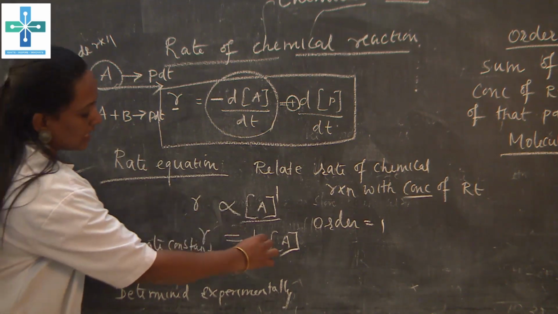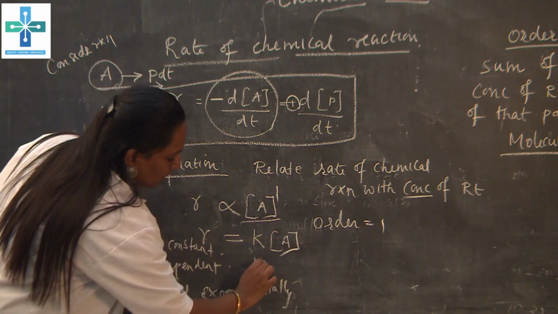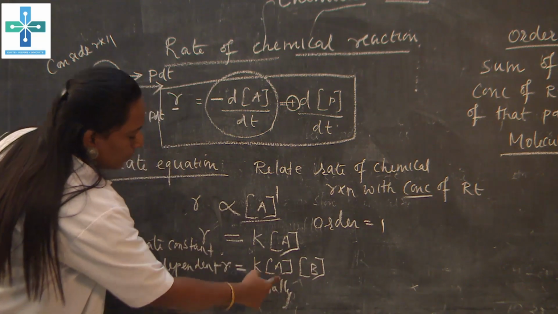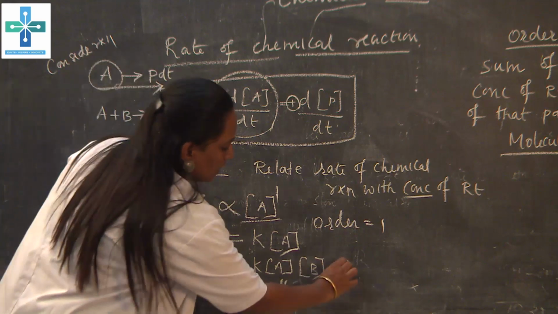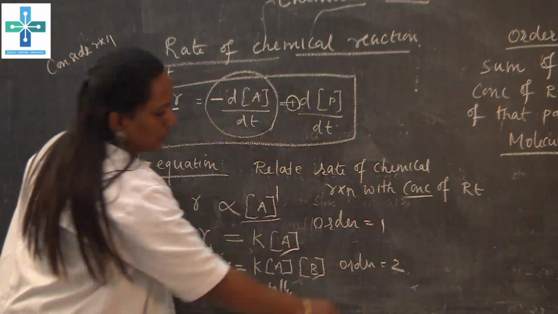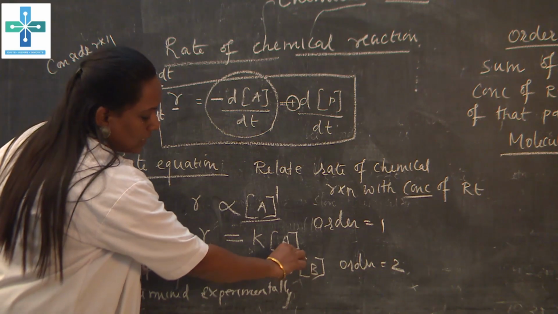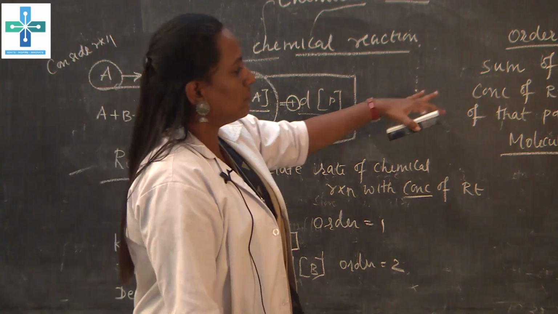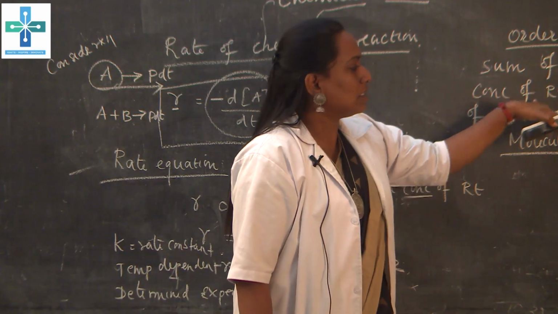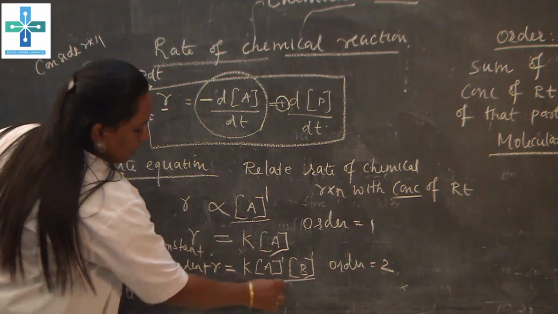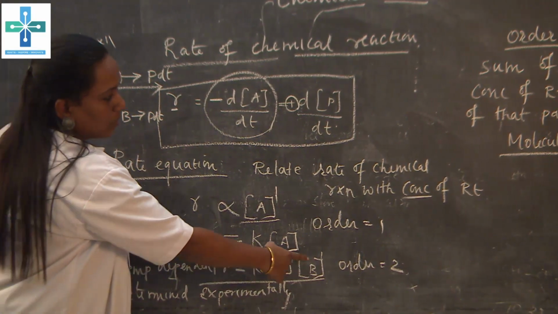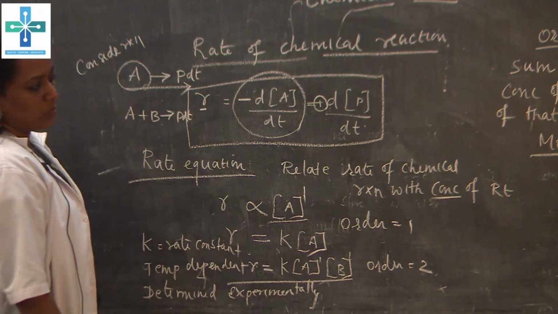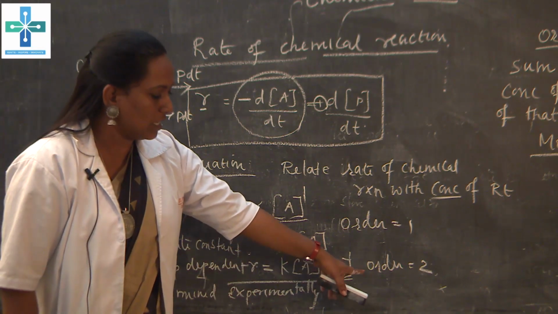The rate equation is changed to K into concentration of A and then concentration of B. For this reaction, the order is taken as 2, because the power on the concentration of each reactant is 1. So 1 plus 1 is equal to 2. I already gave the definition for order: the sum of powers of concentration of the reactants in the rate equation. This is the rate equation. In the rate equation, the powers on the concentrations of the reactants are 1 plus 1. Sum means addition. So 1 plus 1 is 2. Okay. So the order for the second reaction is 2.